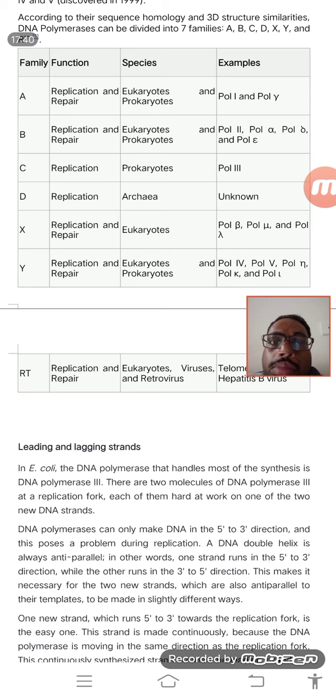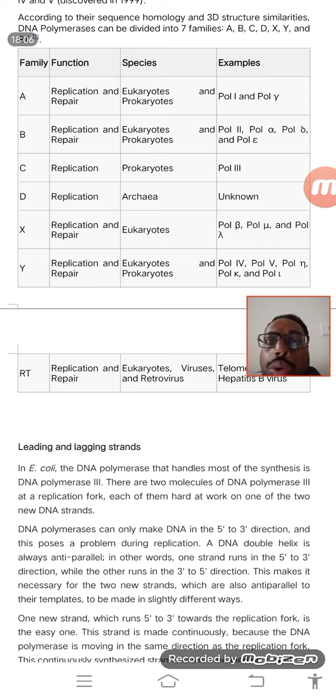If you are writing an entrance examination, they can ask which DNA polymerases have the capacity both to replicate and repair. That is DNA polymerase 1 and DNA polymerase 2. Then which has only the capacity to do replication, that is DNA polymerase 3.